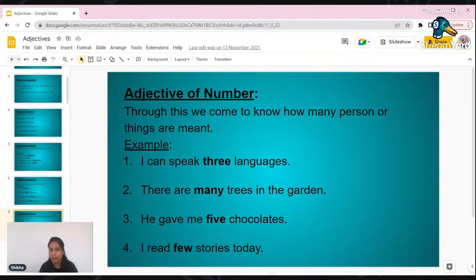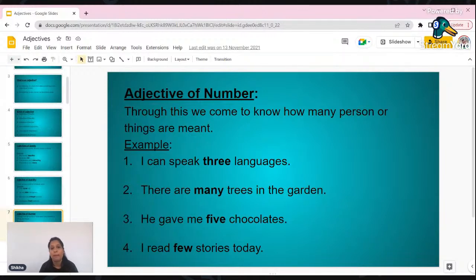which is countable. Yesterday I spoke about countable and uncountable nouns, and I also told you these are important in some way or the other, and this is how it is important. So when you are talking about anything which is countable, before that either you can use many if you are not using numbers, or you can use the numbers, or even you can use the article a or an if you are talking about only a single thing of that kind, right?